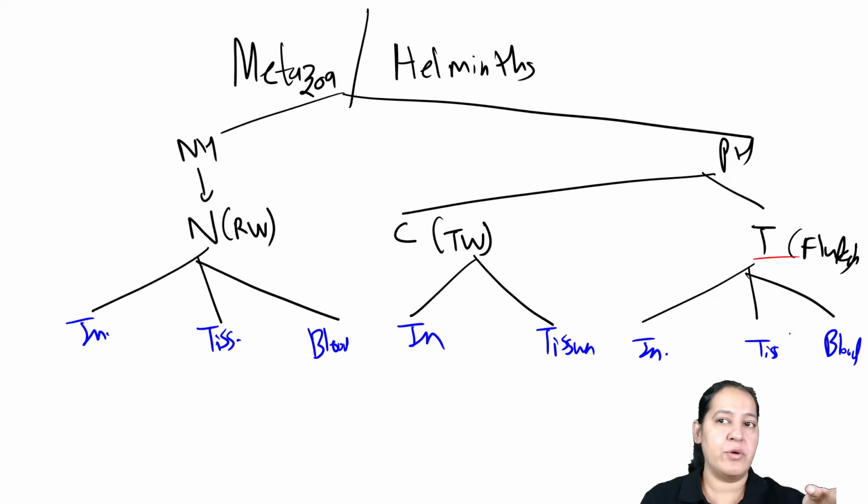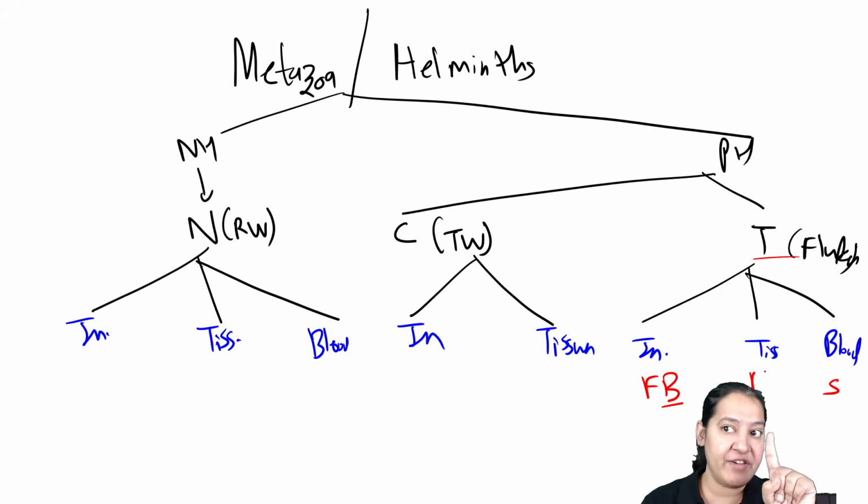Let me start with trematodes as usual. In trematodes, in blood, we have only one, that is Schistosoma. In intestine, we have only one, Fasciolopsis buski. Buski means intestine, right? In tissue, we have two. One is liver, Fasciola hepatica, and one is lung, Paragonimus westermani. That is the lung fluke. So liver fluke, lung fluke, intestinal fluke, and blood fluke.